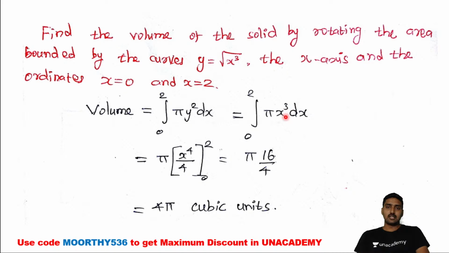Now integrate x cube with respect to x. It's x power 4 divided by 4, so pi into x power 4 divided by 4, with the limit 0 to 2. While substituting the value, pi into 16 divided by 4, that is 4 pi cubic units. 4 pi cubic units is the right answer. Okay, next one.